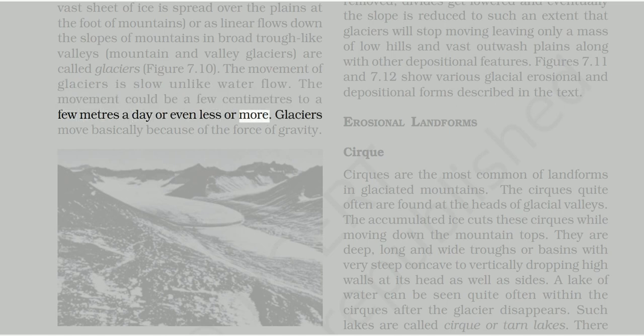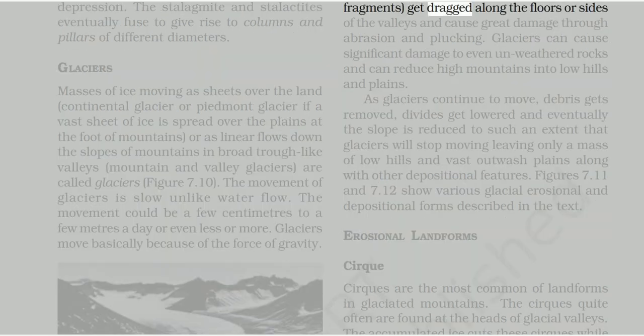Glaciers move basically because of the force of gravity. Fragments get dragged along the floors or sides of the valleys and cause great damage through abrasion and plucking. Glaciers can cause significant damage to even unweathered rocks and can reduce high mountains into low hills and plains. As glaciers continue to move, debris gets removed, divides get lowered, and eventually the slope is reduced to such an extent that glaciers will stop moving, leaving only a mass of low hills and vast outwash plains along with other depositional features. Figures 7.11 and 7.12 show various glacial erosional and depositional forms described in the text.